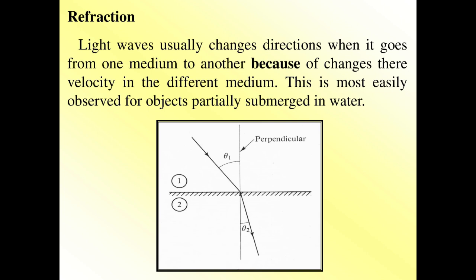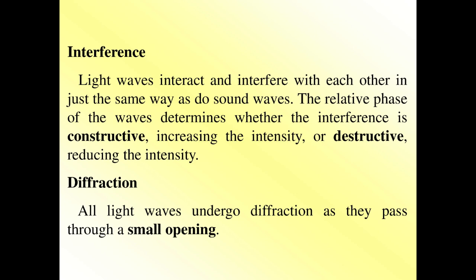Refraction: light waves usually change direction when they go from one medium to another because of changes in their velocity in the different medium. This is most easily observed for objects partially submerged in water, as shown in this photo. Interference: light waves interact and interfere with each other in just the same way as do sound waves. The relative phase of the waves determines whether the interference is constructive, increasing the intensity, or destructive, reducing the intensity. Diffraction: all light waves undergo diffraction as they pass through a small opening.